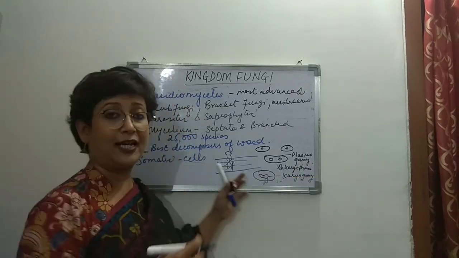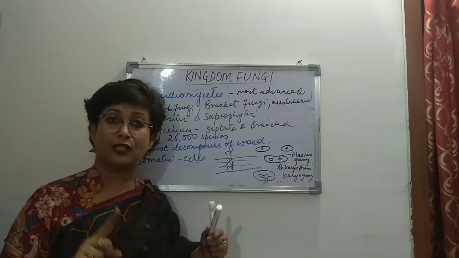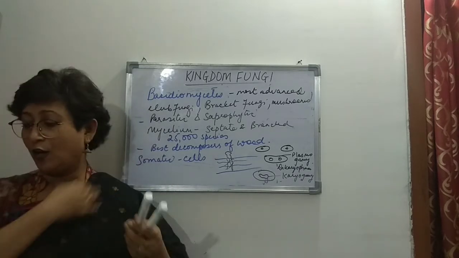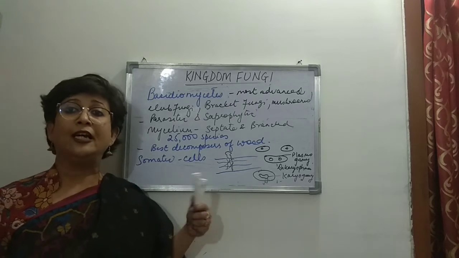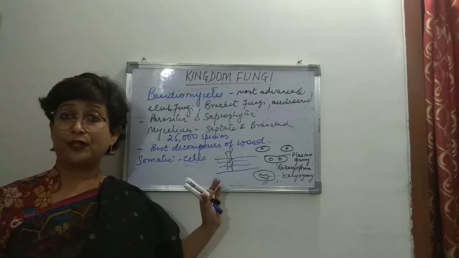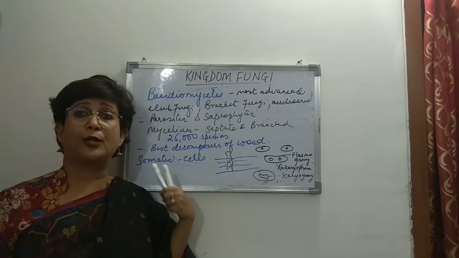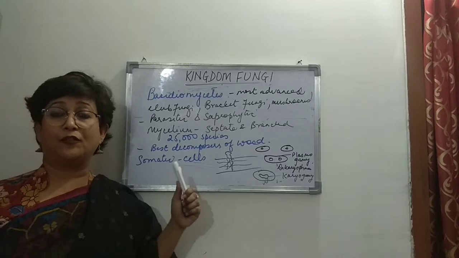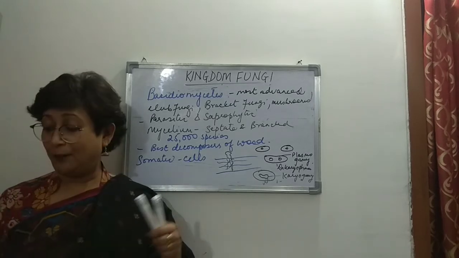So karyogamy takes place, which further leads to meiosis. Meiosis is the reduction division in which four daughter cells are formed. As I told you, sexual reproduction takes place during unfavorable conditions. Asexual reproduction in fungi takes place during favorable conditions, but sexual reproduction takes place during unfavorable conditions. And of course, when favorable conditions arise, these spores germinate to form mycelium.